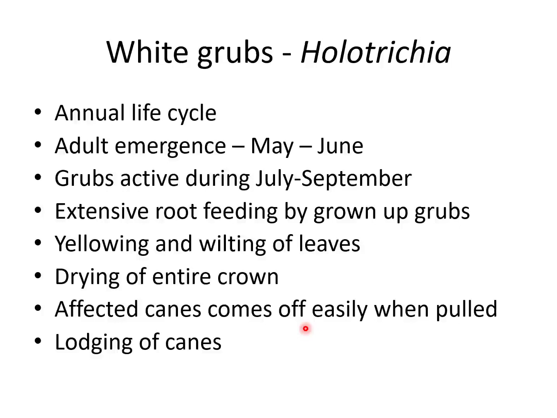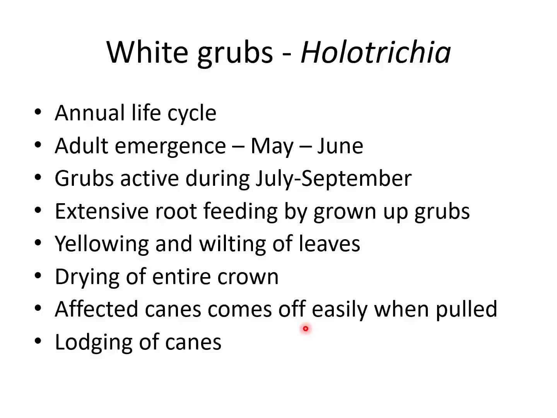The grub starts feeding on the roots, the underground roots, and the grubs are active during July-September. Because of the extensive feeding on the roots by the grown-up grubs, the plant starts yellowing and slowly wilts. Once the roots are fed upon, the plant is deprived of water and nutrients, and eventually the entire plant dries up. As the roots are completely damaged, the canes can be easily pulled out, and there will be lodging of the cane.